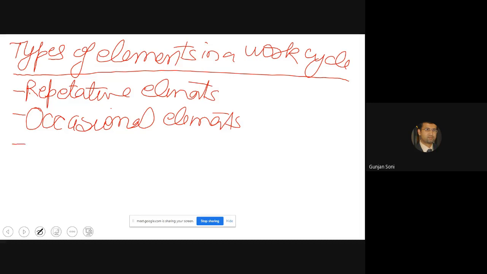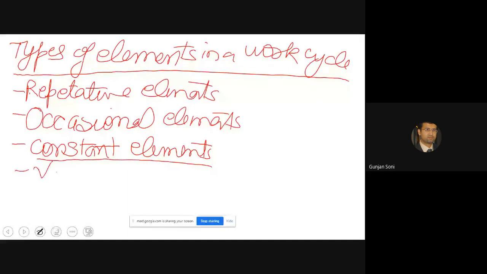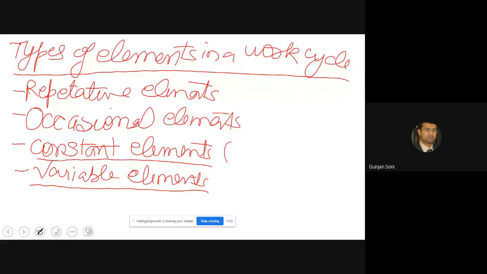Then we have another one, the constant element. This is slightly tricky to understand. There are constant and variable elements. Actually, in a constant element, the basic time remains constant whenever it is performed. So basic time is constant. I'll have to explain this.